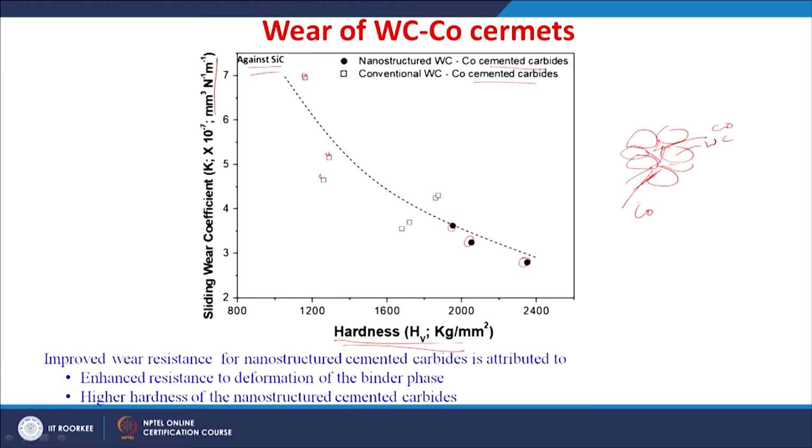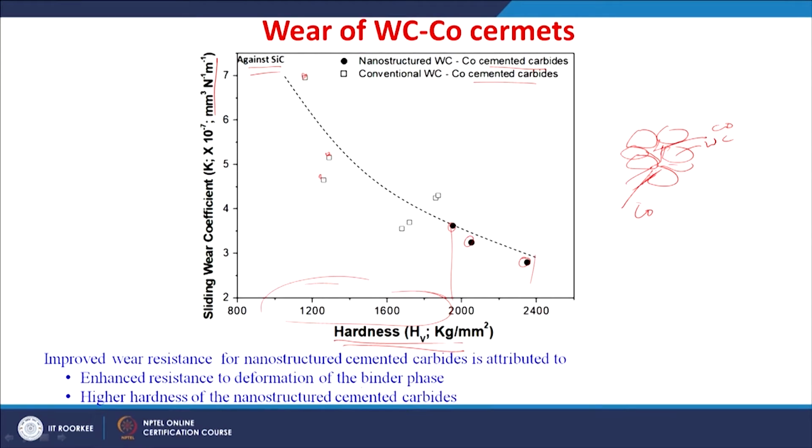Now, when you have nano structured tungsten carbide cobalt cemented carbides, the enhanced resistance to deformation is possible. So, deformation of the binder phase is also restricted, and there is higher hardness of the nanostructured materials; you can see the hardness is higher than the conventional ones. Conventional ones have around 1800 maximum, kg per mm square, whereas hardness is much more in the nanostructured materials.